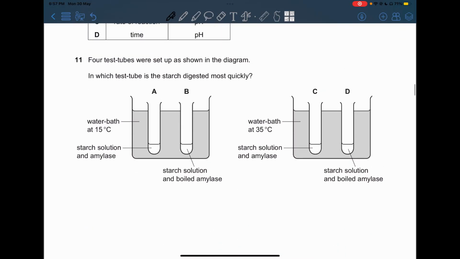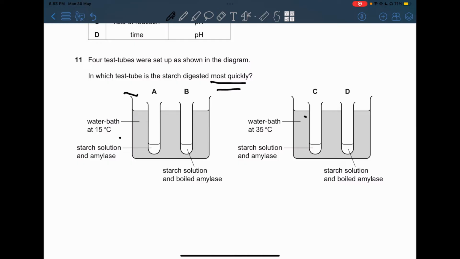Now 11. Four test tubes were set up as shown in the diagram. In which test tube is the starch digested the most quickly? That means in some of these test tubes it will be digested, but not at the fastest rate. So we need the fastest rate, which will be provided with the optimum temperature or the optimum pH. So let's just check what is given in the question.